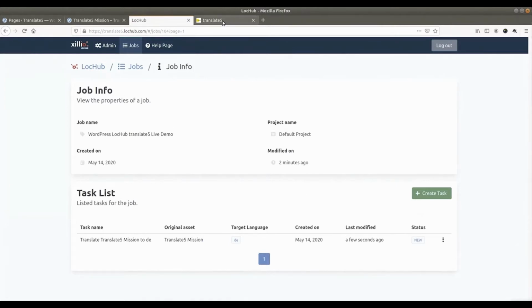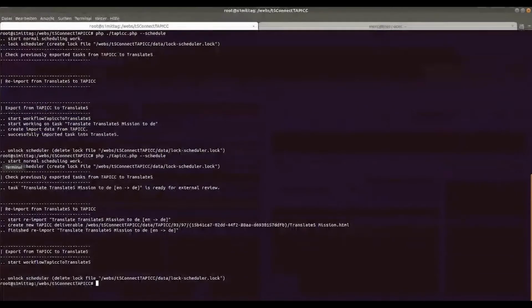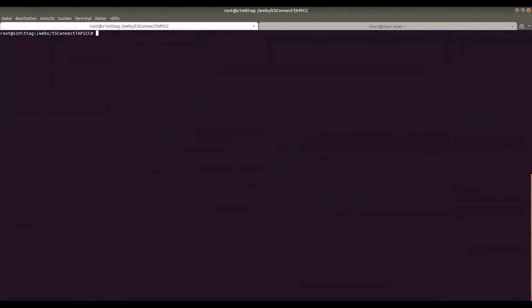I will quickly go to Translate5 to show you what it looks like. As you can see, there are only 2 tasks under the first step. A third one will be added now. Here is a command line application which normally runs automatically.